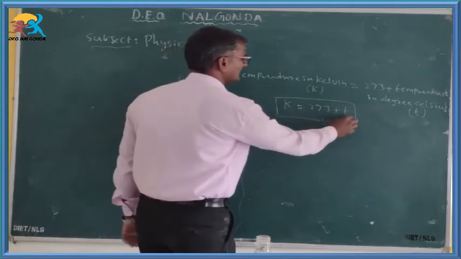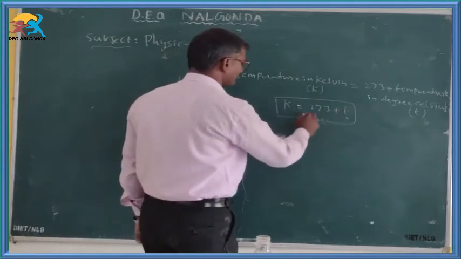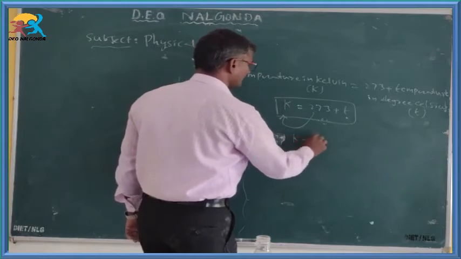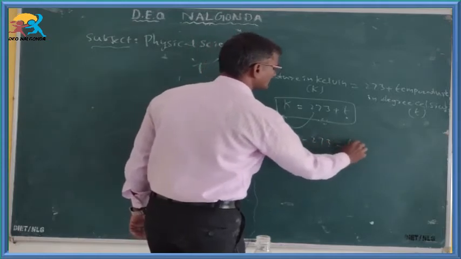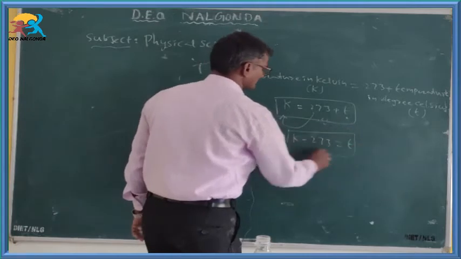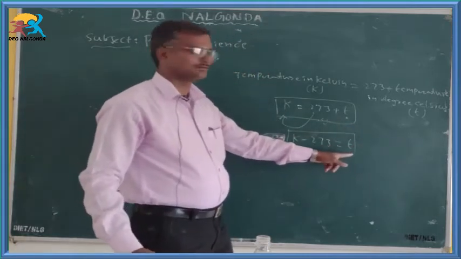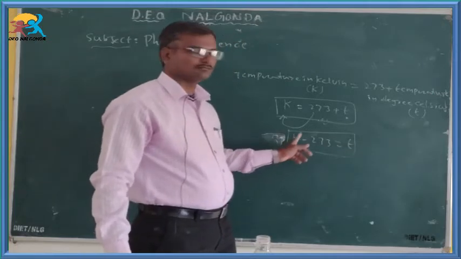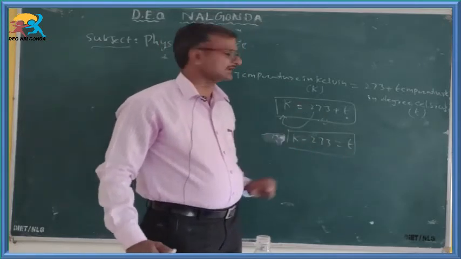Here if you want t, you can take this to the other side. K minus 273 is equal to t. Temperature in degree Celsius is equal to temperature in Kelvin minus 273.